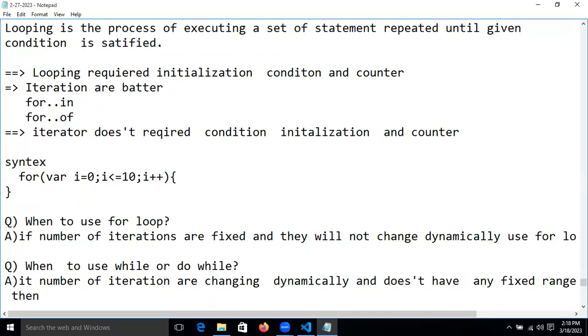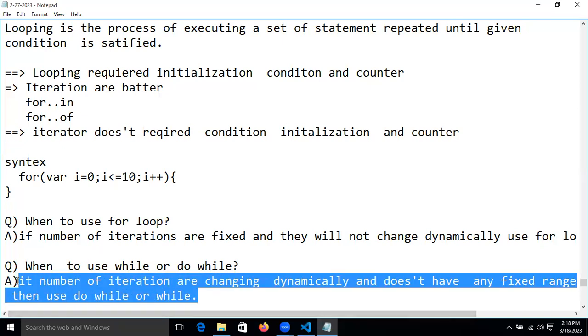Then use do while or while condition. Whenever we are not fixing the size of any data, when it is dynamic, then we use the while condition.